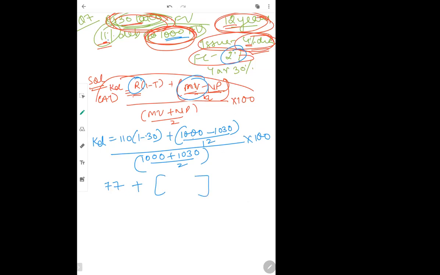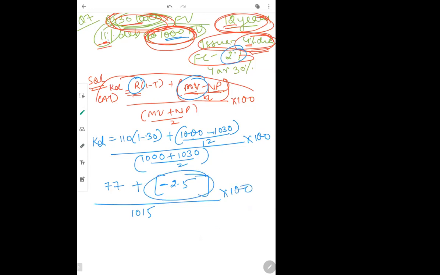Now 1000 minus 1030 gives minus 30, divided by 12. 30 divided by 12 gives us 2.5, with a minus sign, so minus 2.5, divided by 1015, multiplied by 100.